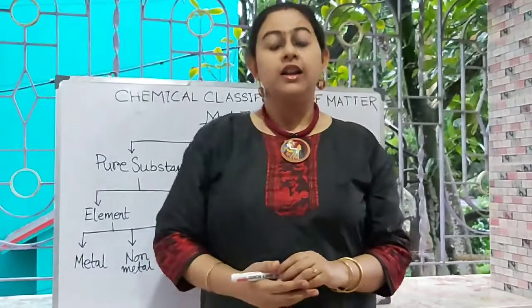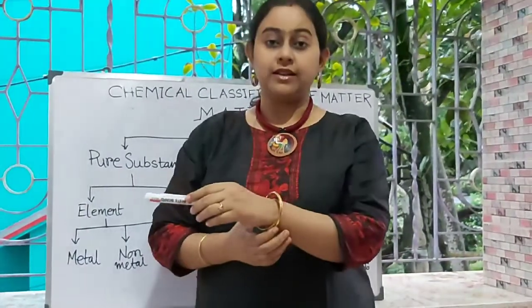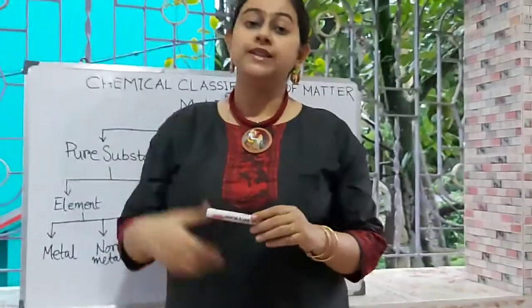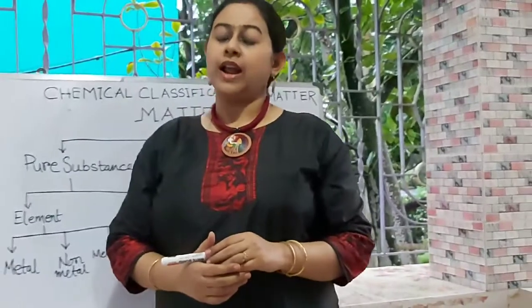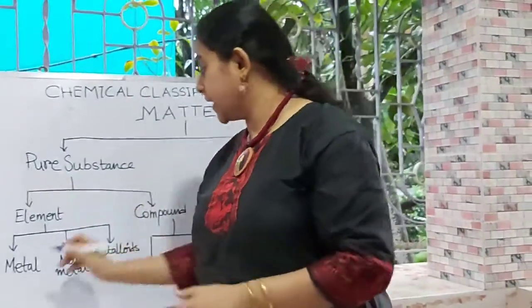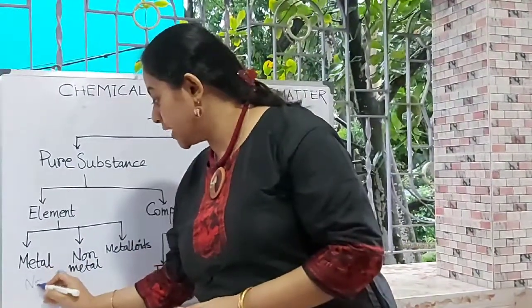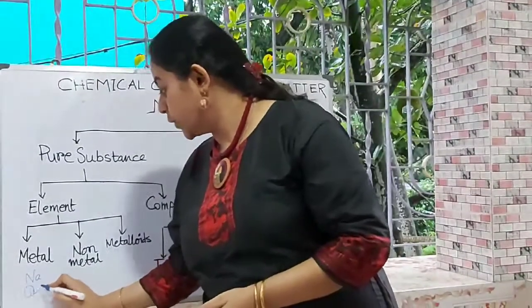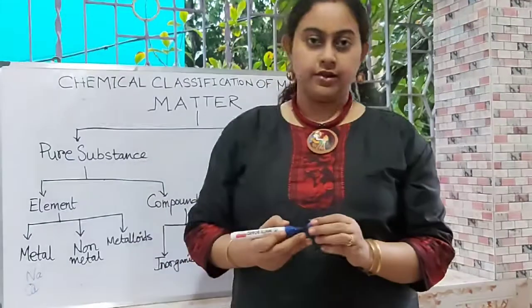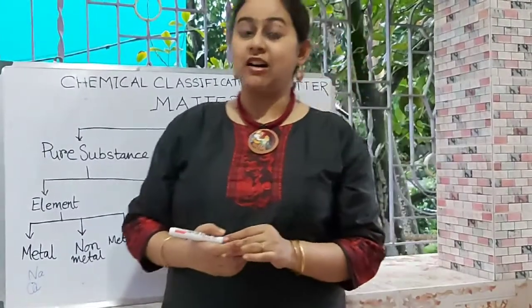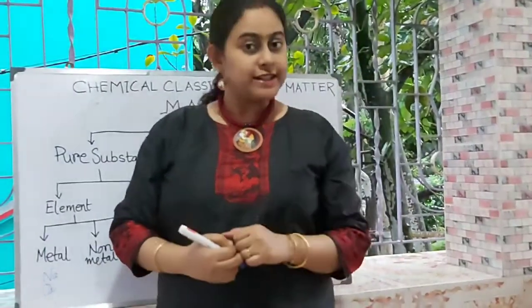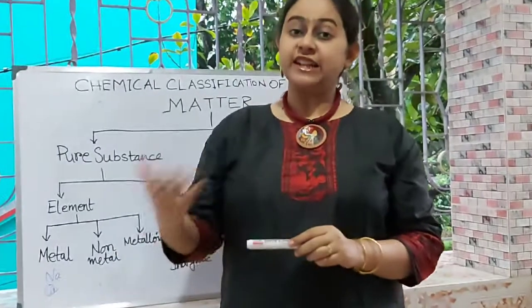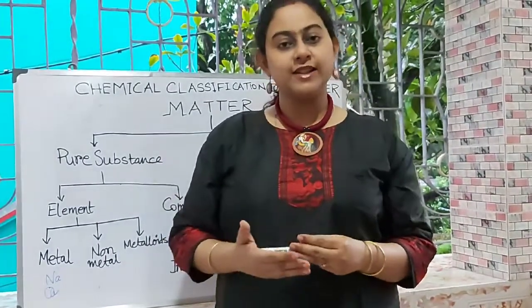Metals are, like I am wearing this gold bangle. This is made up of gold, so gold is a metal. Likewise, we can write examples such as sodium or calcium. These are known as metals. The properties of metals are that they are hard solids, and they conduct heat and electricity very well.